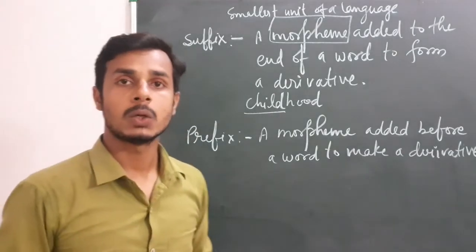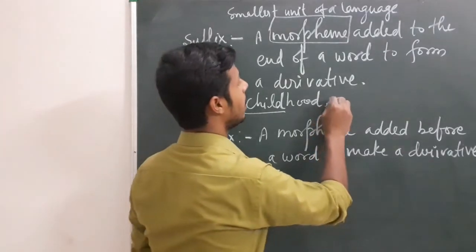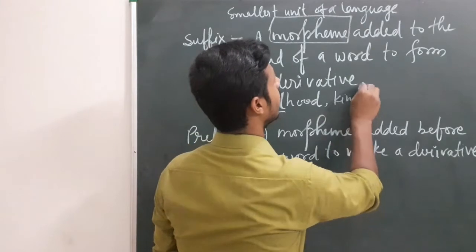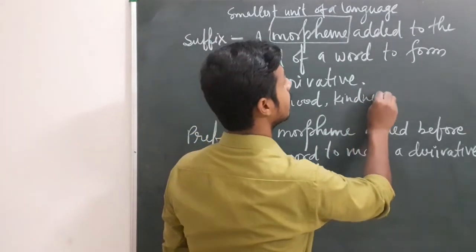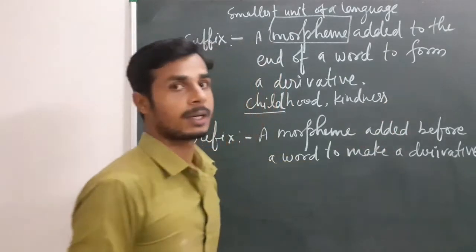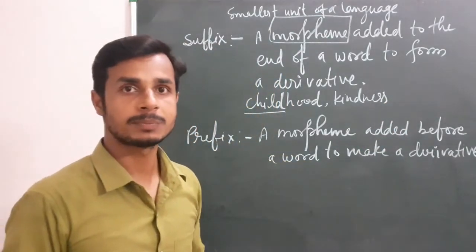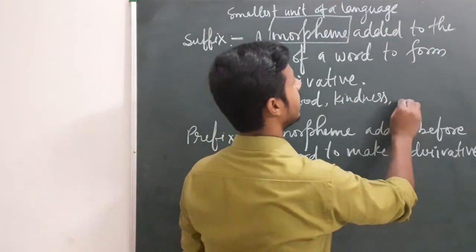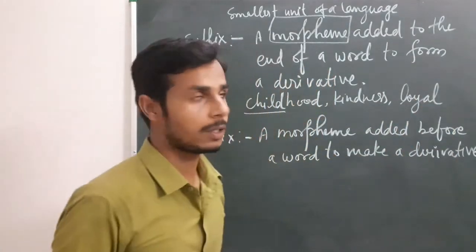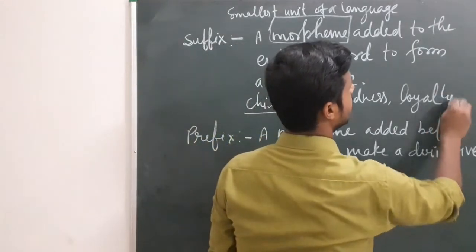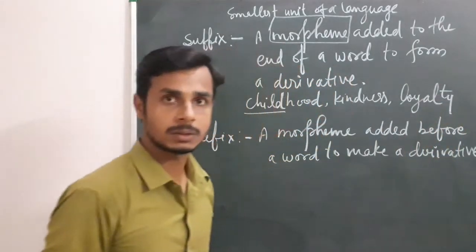For example, kind, and when we add ness, that becomes kindness. Or loyal: if we add ty, that becomes a new word.